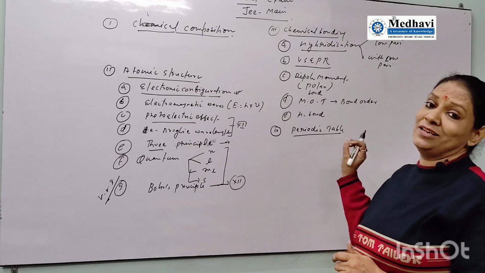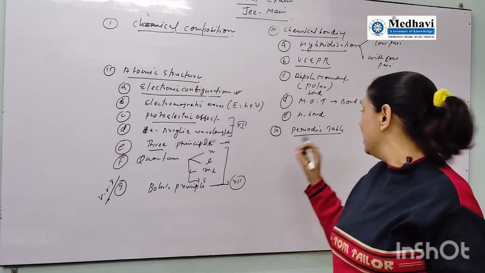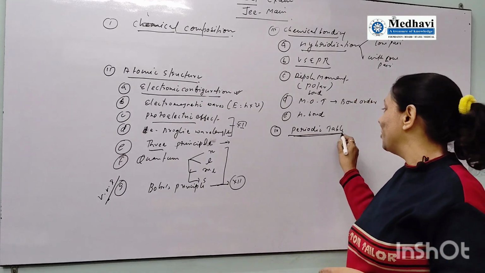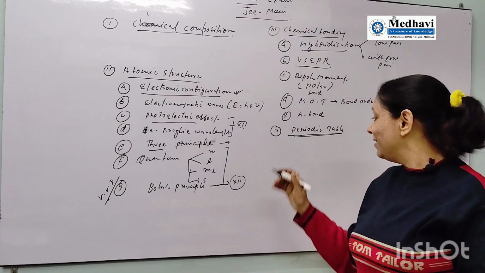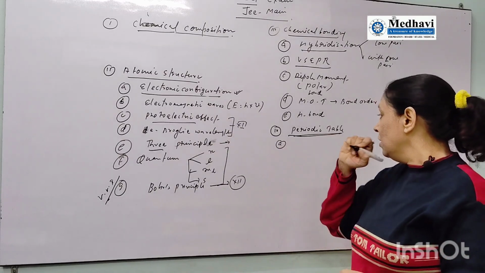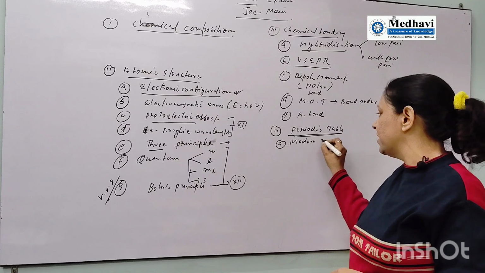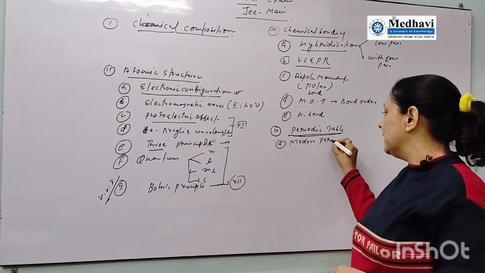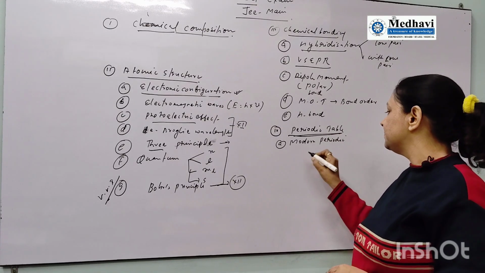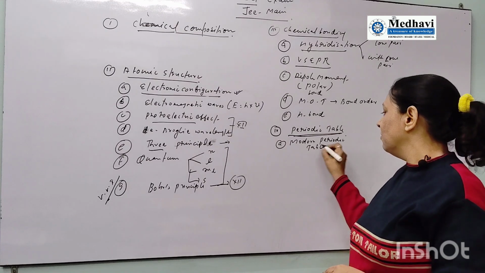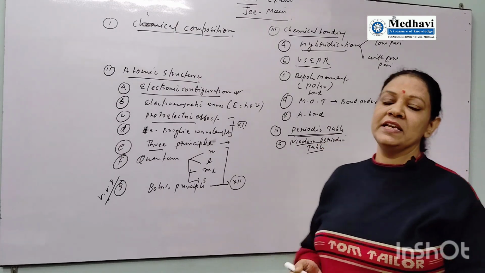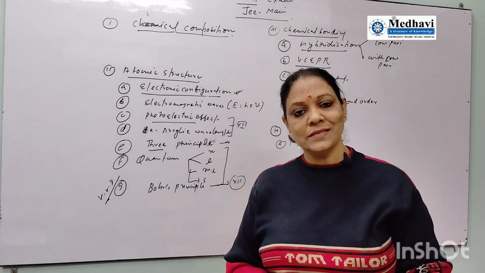In my language, periodic table is the father of chemistry. Here basically you have to know the modern periodic table, all the information, and I will suggest that for this, very good information has been given in the Selena publication book, standard 10.